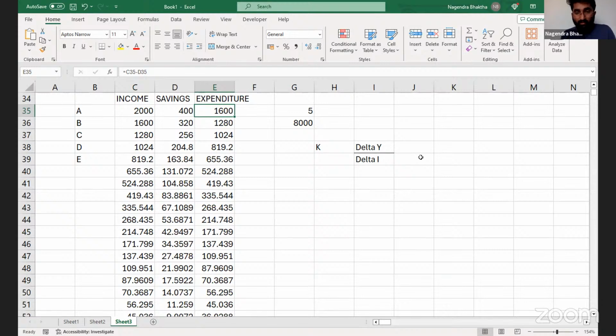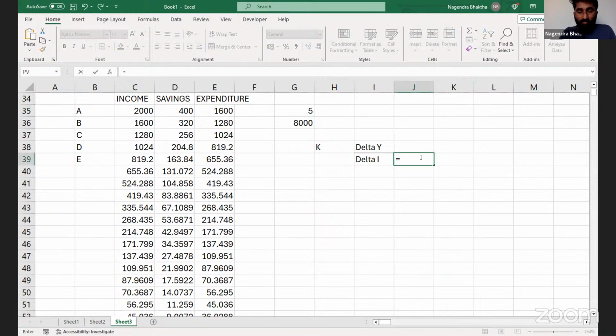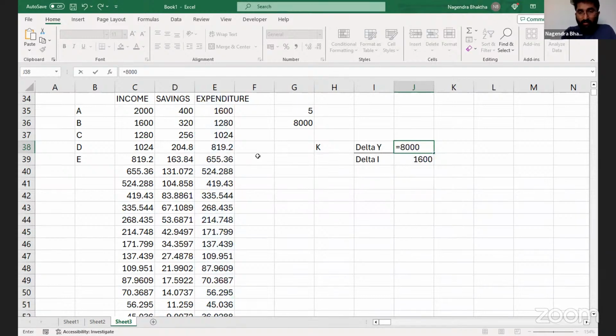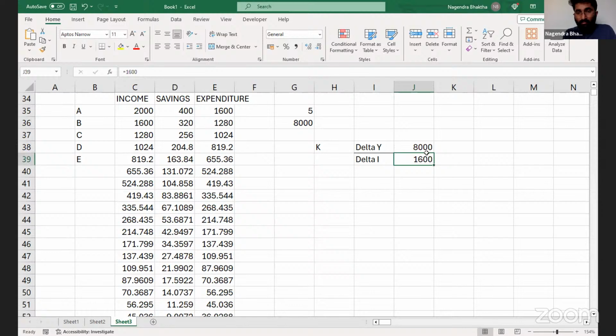Correct. Delta I is equal to 1600, and here delta Y is the total change that has happened. Total it is 8000, no? So I'll write 8000 divided by 1600.